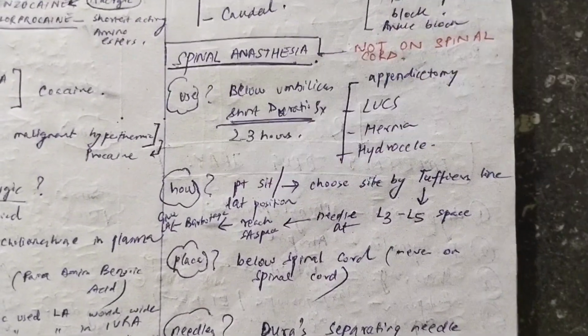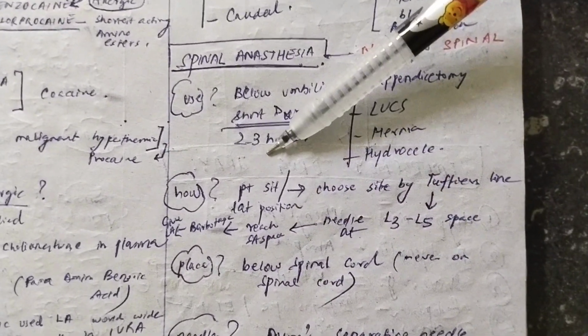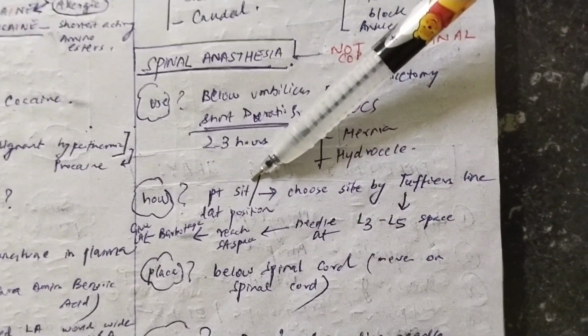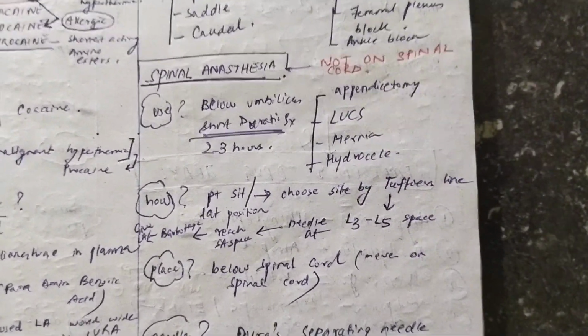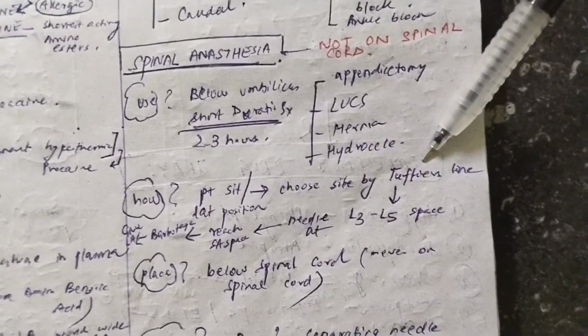How to give spinal anesthesia? Again, a very important question. So, the patient can be in two positions. First, the patient can either be in sitting position. If the patient cannot sit, the patient can be in the lateral position. Okay. After the patient is properly seated, you have to choose the site of giving spinal anesthesia, and this is determined by Tuffier's line. What is Tuffier's line, and how will you identify that?